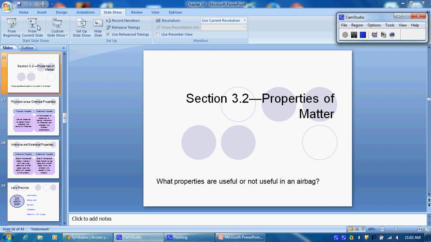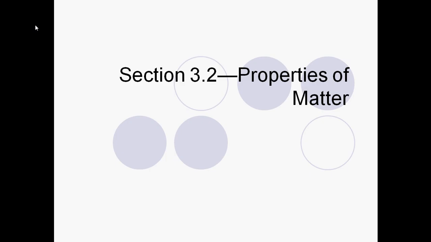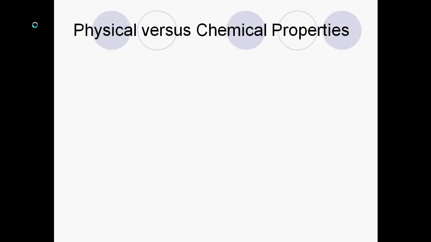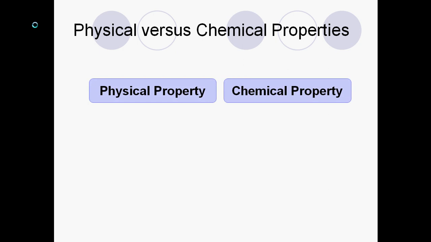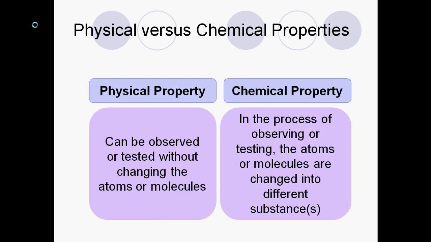Section 3.2, Properties of Matter. Physical and chemical properties. These are very different from each other. The definition for a physical property is something that can be observed without changing the molecules or atoms.